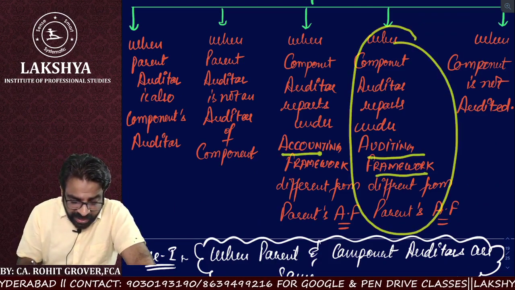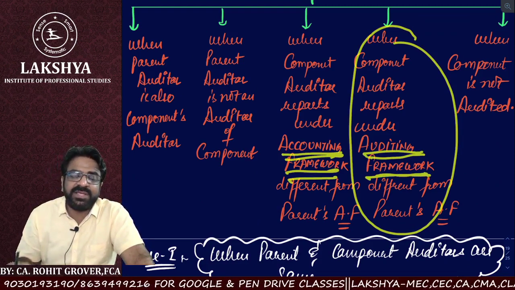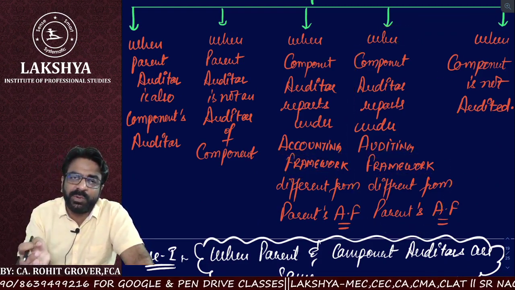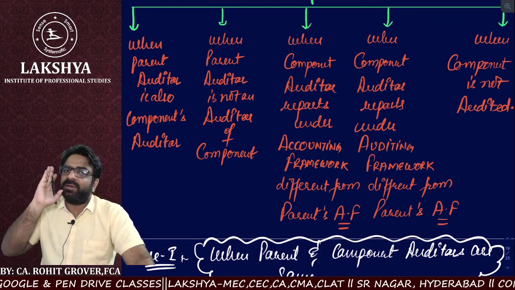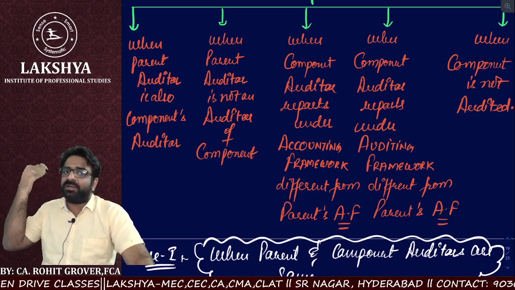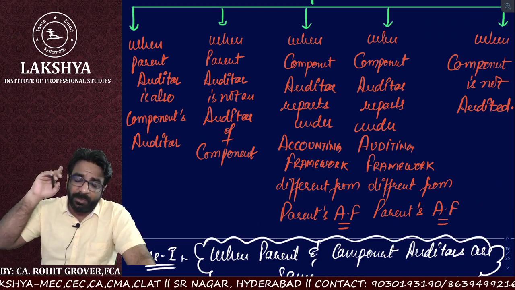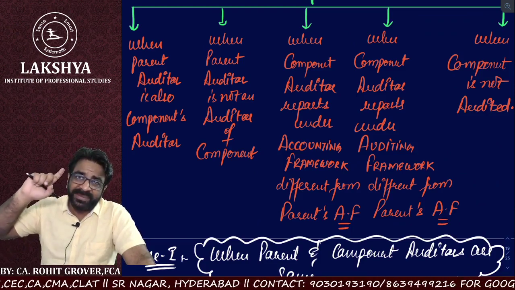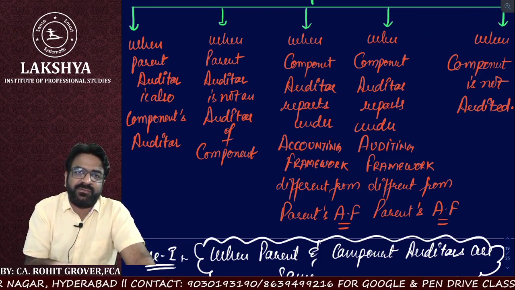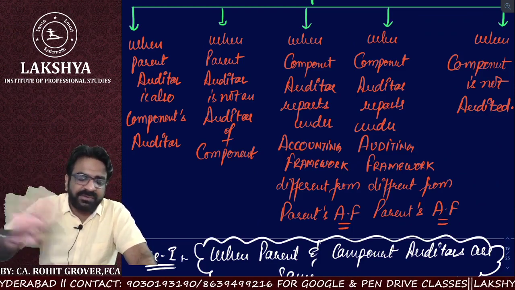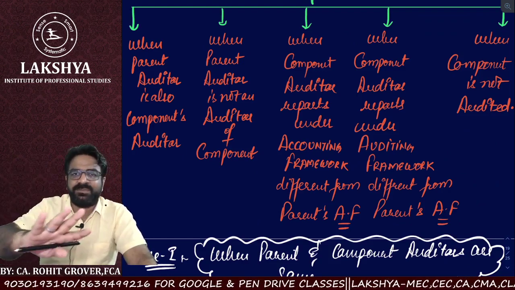And the same is case number 4, when the component auditor reports under a different auditing framework. Here it is a different accounting framework, and here it is a different auditing framework. It means the component auditor is reporting under one auditing framework, and the parent company's auditor is reporting under a different auditing framework. So again, the component's auditing framework must be changed as per the parent's auditing framework. Remember one thing, the parent will never change as per the component. Always the components are going to change as per the parent.